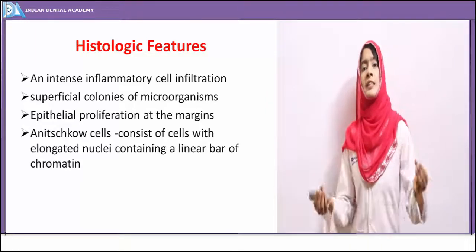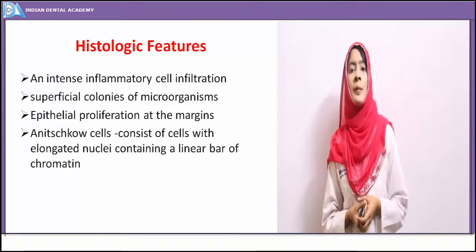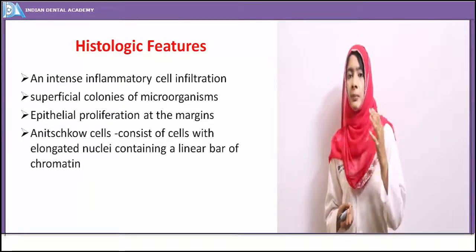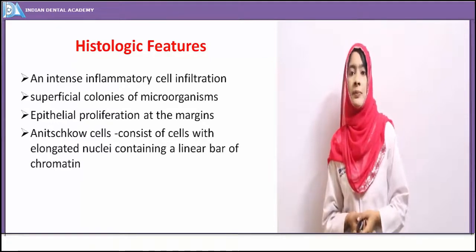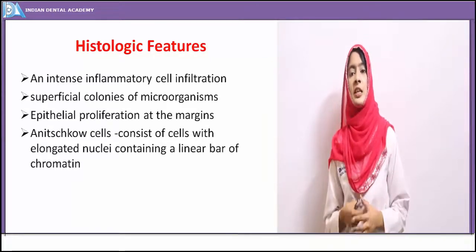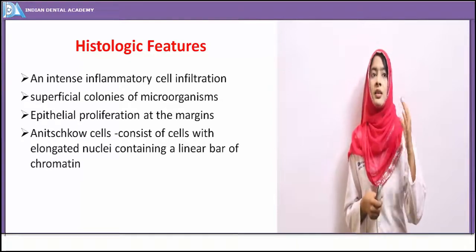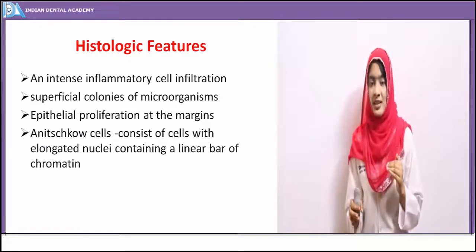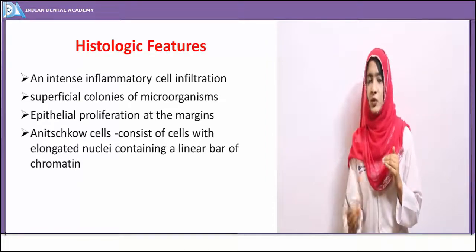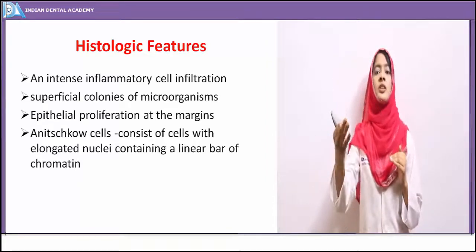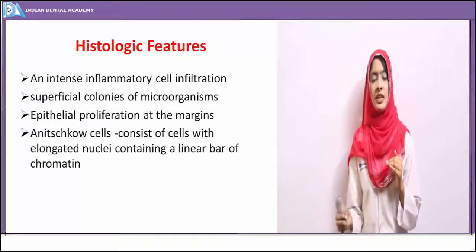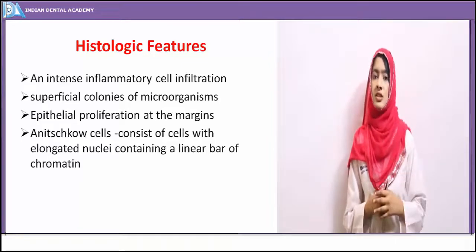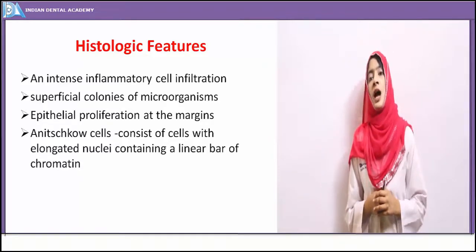And there is epithelial proliferation at the margins, not seen in cases of all ulcers, but recurrent aphthous ulcer specifically shows the epithelial proliferation. The microscopic picture of the ulcer is not specific in nature, so you have to correlate the microscopic picture with the clinical findings. Specifically, the clinical findings are very characteristic of the ulcer, and just give the immediate diagnosis.